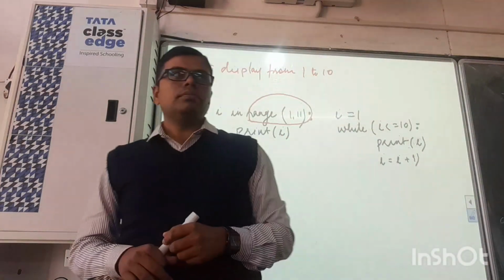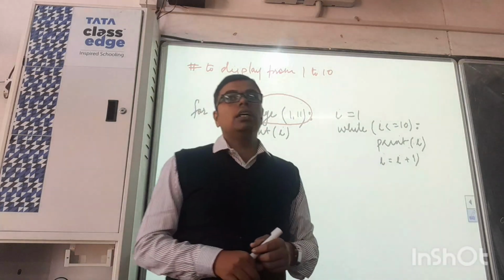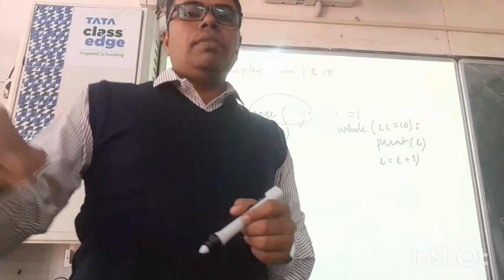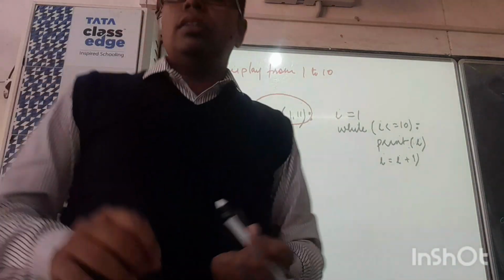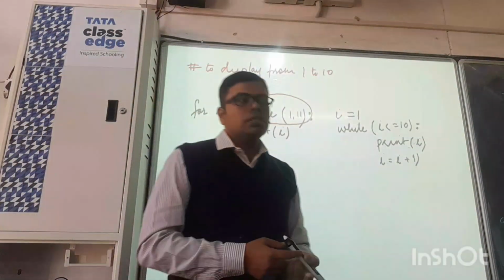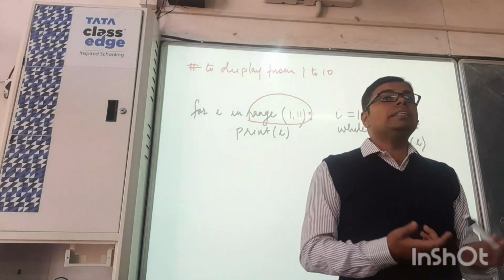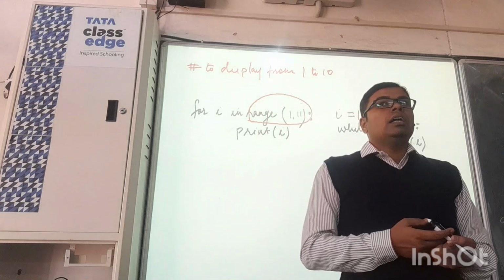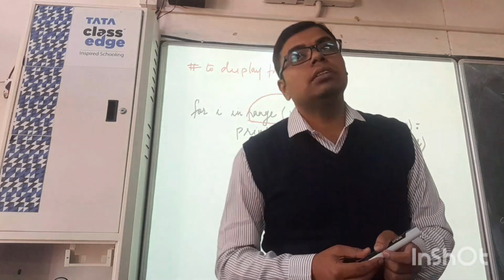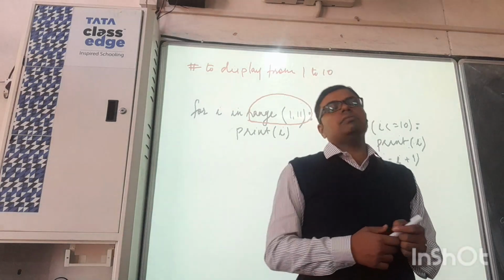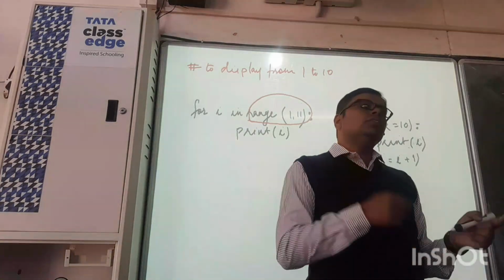So what is the difference between the for loop and the while loop? They are different procedures, different ways. We will not say that this is easier or that is difficult. We will simply say there are different ways of doing the same task.